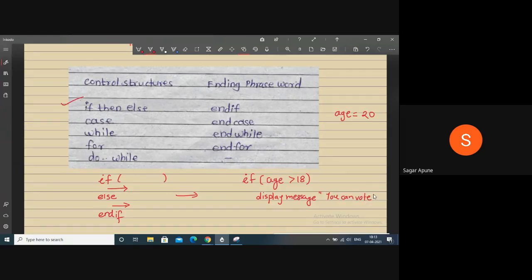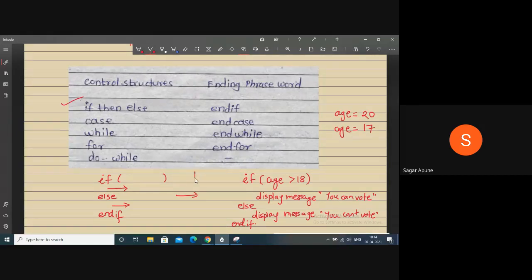Otherwise, if another user enters his age as 17, is 17 greater than 18? No. So display one message for those users whose age is less than 18, that you can't vote. So these are the two messages displayed according to the user's input, and then at the end you have to mention end if.